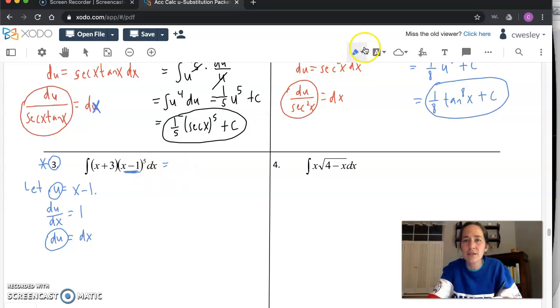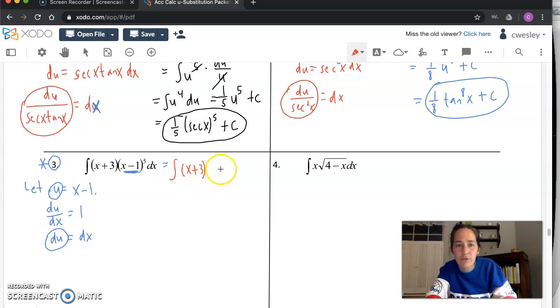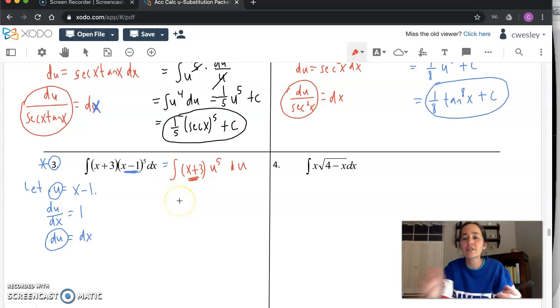So we'll go back up to the integral. We'll sub in what we can for starters. So we can plug in nothing right now for the x plus 3. That's going to be a little problem for later. We can write u to the 5th, since we did call u x minus 1. And instead of writing dx, we can write du. We said du equals dx. And now our focus shifts to this guy right here. We have to find some way, any way, anything on the page that can help us get rid of that x. And it's something we haven't done yet.